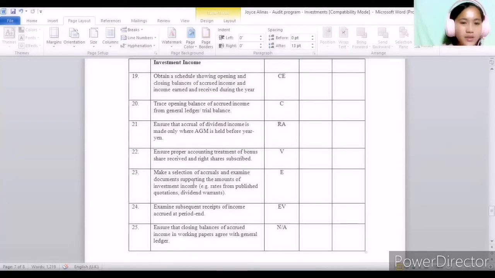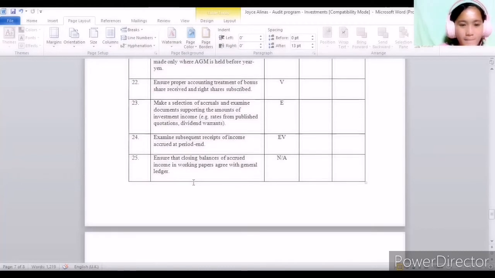So under investment income, we have to test this. For example, we have to obtain a schedule showing opening and closing balances of accrued income and income earned and received during the year. This is to test the completeness and existence of the transactions. Next, we have to trace the opening balance of accrued income from the general ledger or trial balance. This tests the completeness.